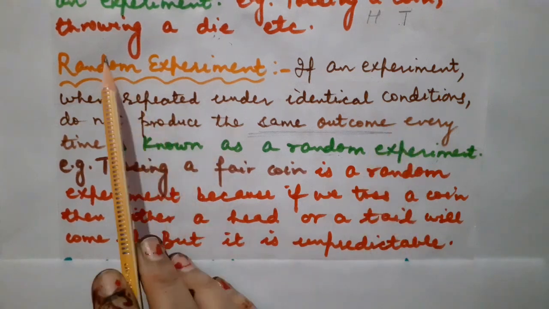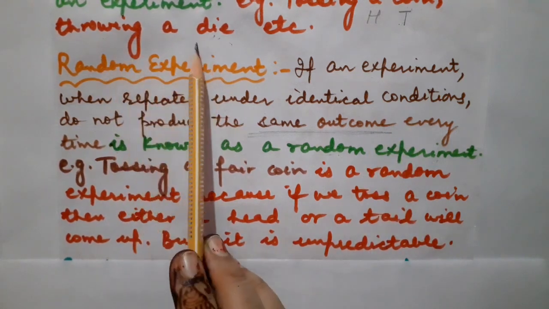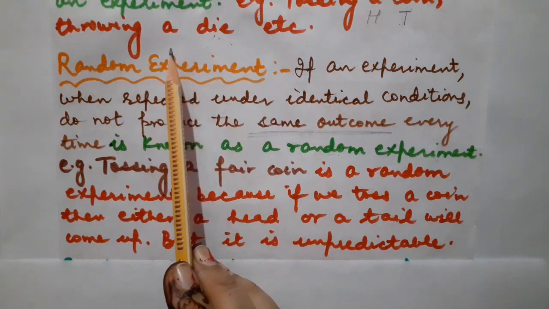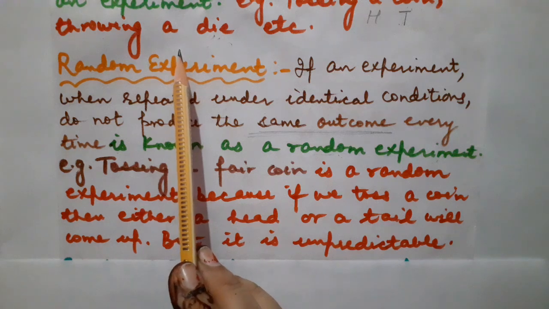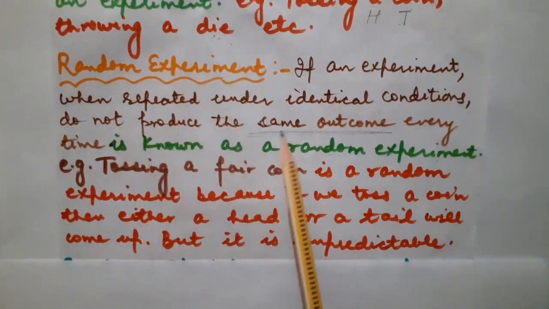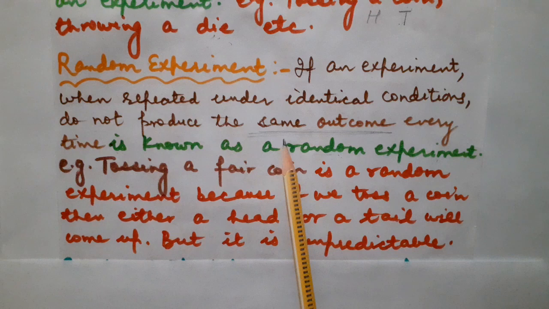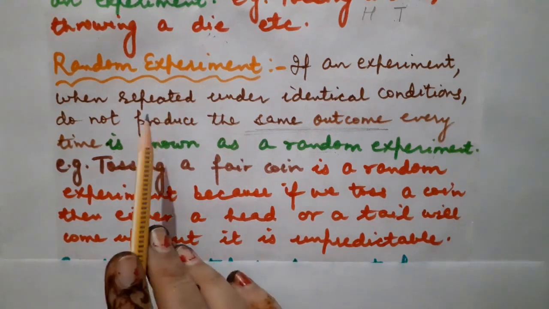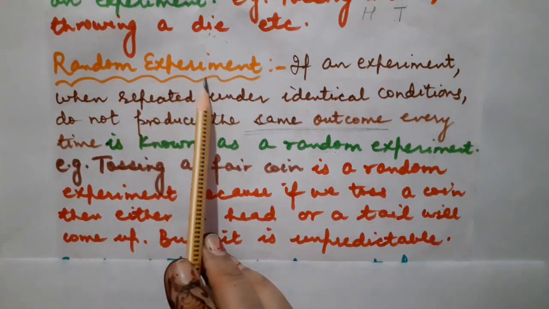Whenever I throw a die, I may get an even number, that is 2, 4, 6, or I may get a prime number, that is 2, 3, 5. So we are not sure that every time we will get either the digit 1, 2 or 3. We can get any of the results. Whenever we are not sure what kind of result we are going to get every time, it means it is unpredictable, and such experiments are known as random experiments. Got it, children?